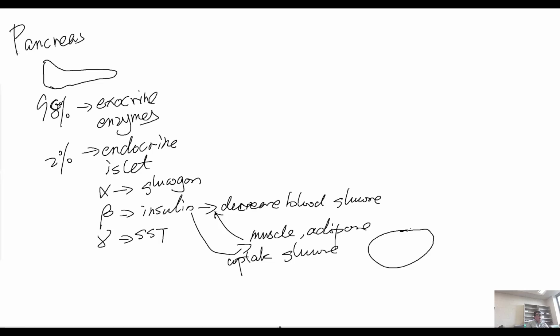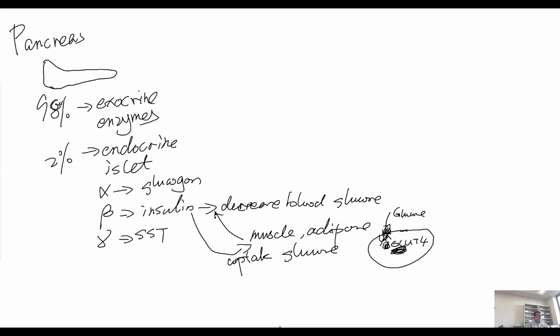How does insulin tell muscle cells and adipose tissue to take up glucose? For example, this is an adipose tissue cell. There is a small transporter called GLUT4. Without insulin, GLUT4 is inside the cells. When there is insulin, GLUT4 goes all the way up to the cell membrane, and when it does, glucose gets in. This is called GLUT4 translocation.